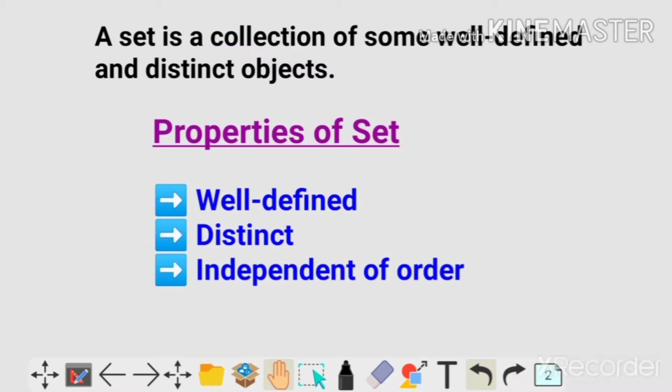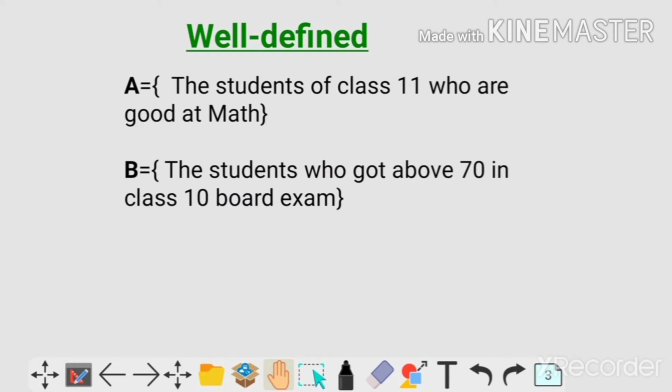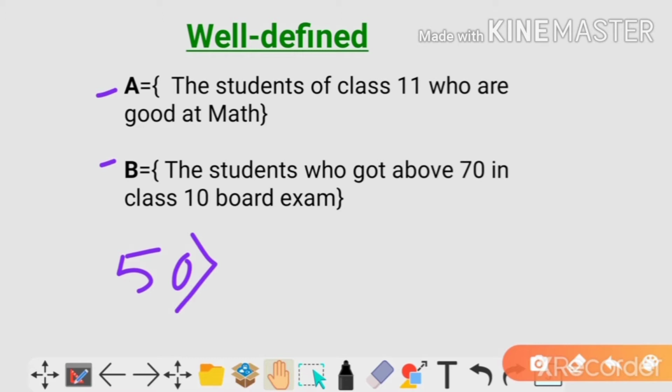So let's go to the next page. Here is well-defined. Here I have taken two collections, A and B. Collection A says the students of class 11 who are good at math. But how do you define that a student is good in math? I can say the students who got 50 or above marks in the last exam, that means the class 10 board exam, are good at math. But someone can say no, 50 is not enough, 70 and above is good. But someone else can say no, not 70, 90 and above is good enough.